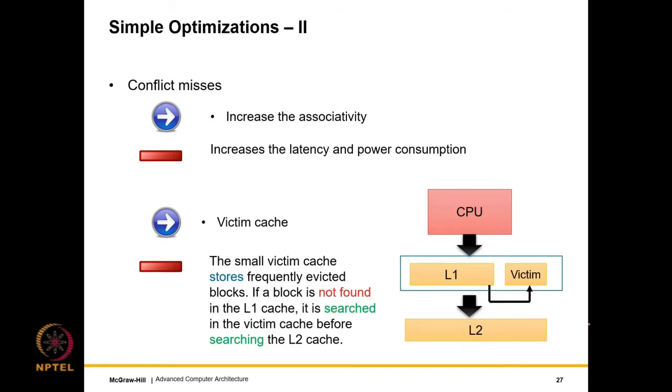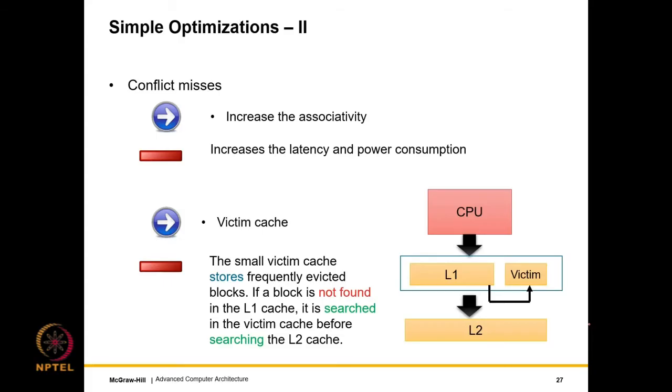Conflict misses, well, the simple idea is to increase the associativity, but again, increasing the associativity has issues with latency and power consumption. So here also prefetching helps, right? It is definitely beneficial. Another approach to reduce conflict misses is to use a victim cache.